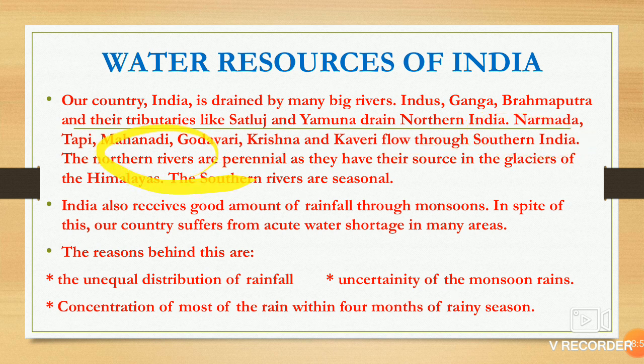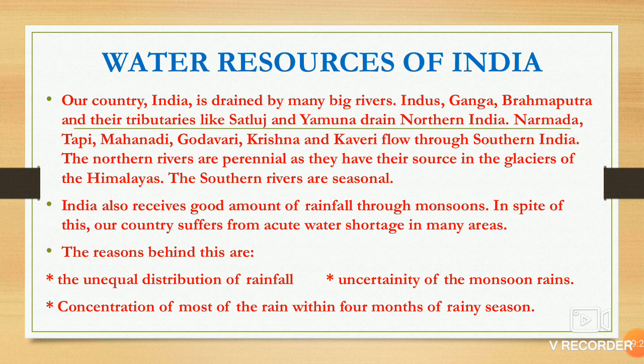The northern rivers are perennial. Perennial means they have water throughout the year. How are they perennial? Because they are Himalayan rivers, Indus, Ganga and Brahmaputra. The glaciers melt and bring the water down, and that's why they are perennial. The southern rivers are seasonal. Seasonal means they are non-perennial. They are filled with water when the rainfall is there.